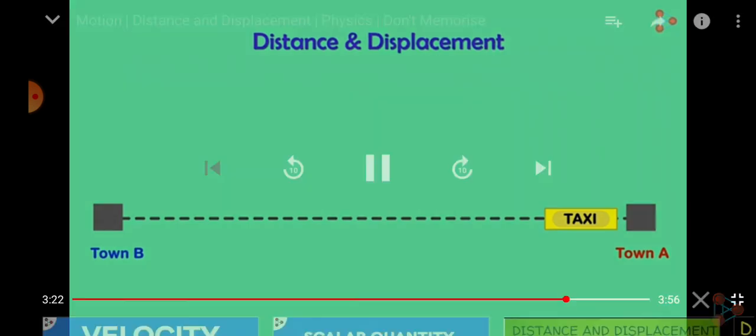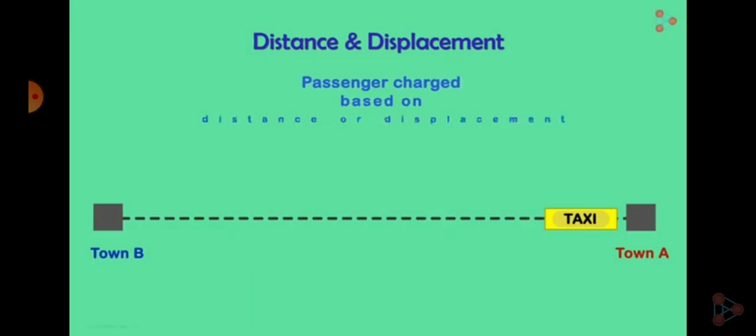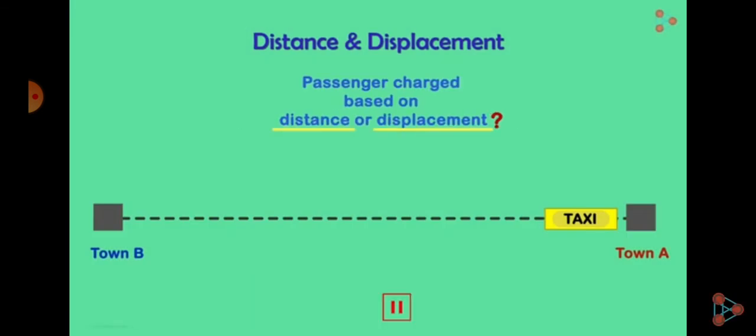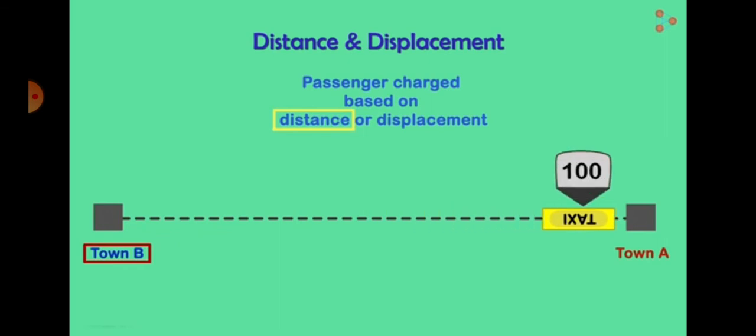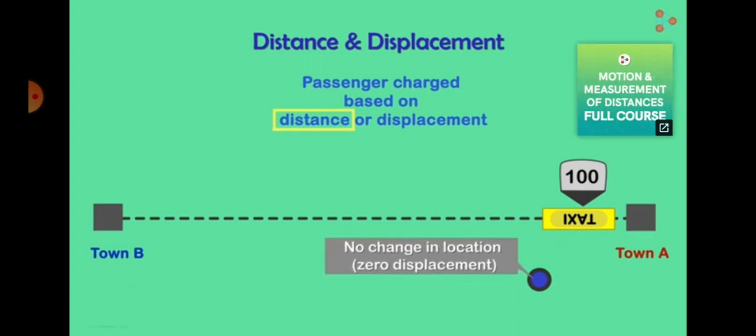When a passenger travels by taxi, is he charged based on the distance or displacement? Taxis charge passengers based on distance. If you go to the neighboring town and return in the same taxi, the taxi meter shows you the charge for the entire round trip. If you now try to explain to the taxi driver that you have had no resultant change in your location and hence you must pay nothing,